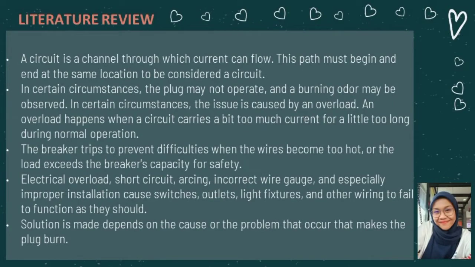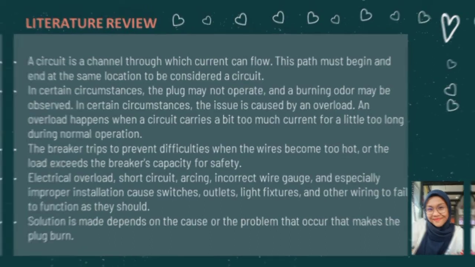A circuit is a channel through which current can flow. This path must begin and end at the same location to be considered a circuit. In certain circumstances, the solution depends on the cause or the problem that occurred that makes the plug burn.